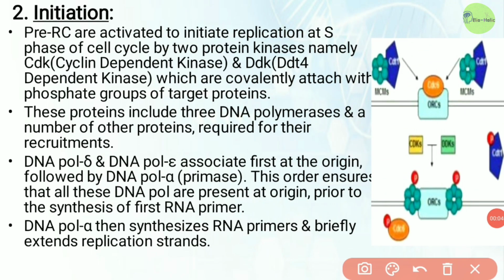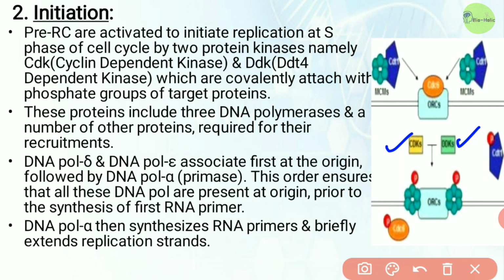Now in the initiation stage, pre-RCs are activated to initiate replication by two protein kinases, namely CDK, that means cyclin dependent kinase, and DDK, that means DBF4 dependent kinase. Those kinases are proteins that covalently attach phosphate groups to target proteins.